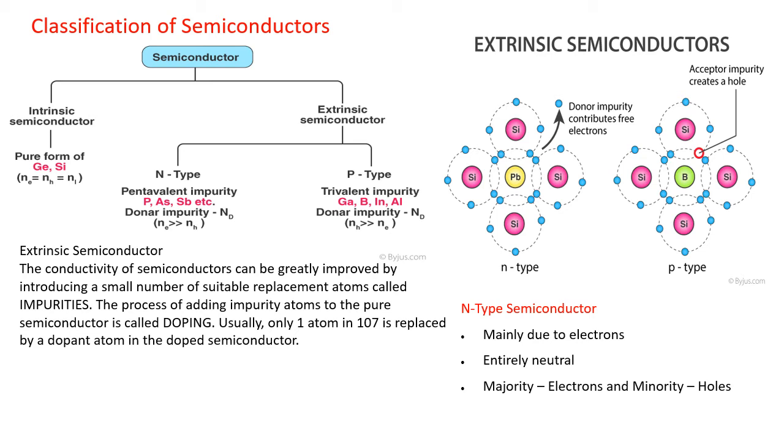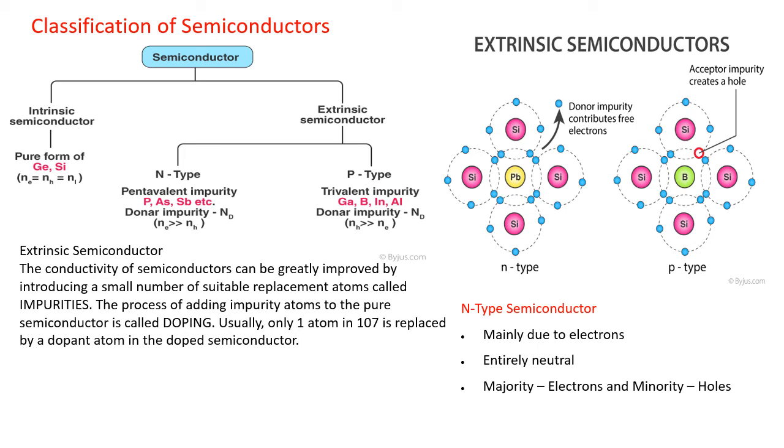Okay. Now, talking about the trivalent impurity, let's take the example of boron. Boron has 3 electrons in its valence shell. Again the same concept: silicon has 4 valence electrons, boron has 3, so 3 covalent bonds.